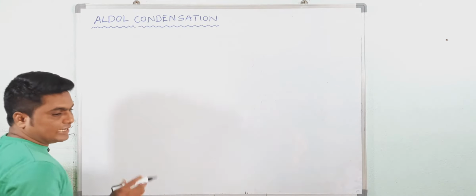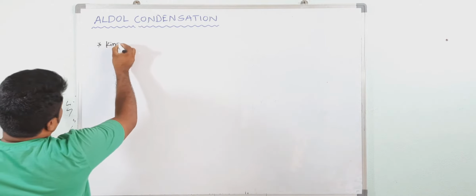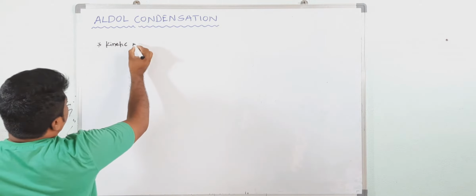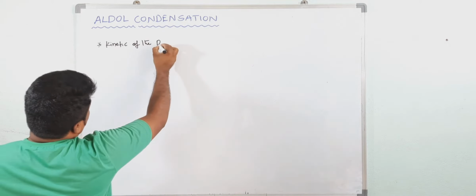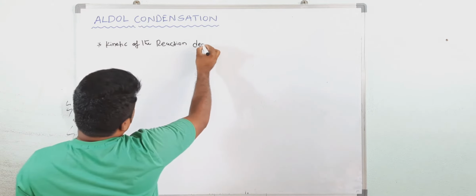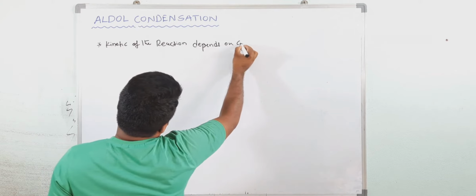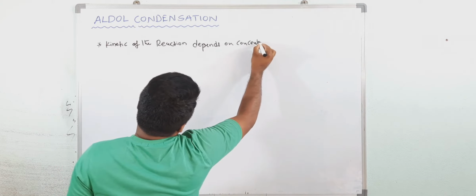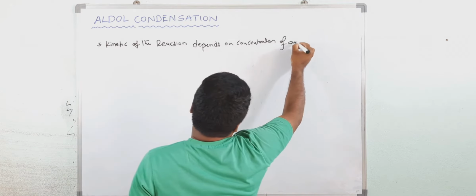Okay, now see here the kinetics of this reaction. Kinetics of the reaction, it means the aldol reaction, depends on the concentration of alkali.